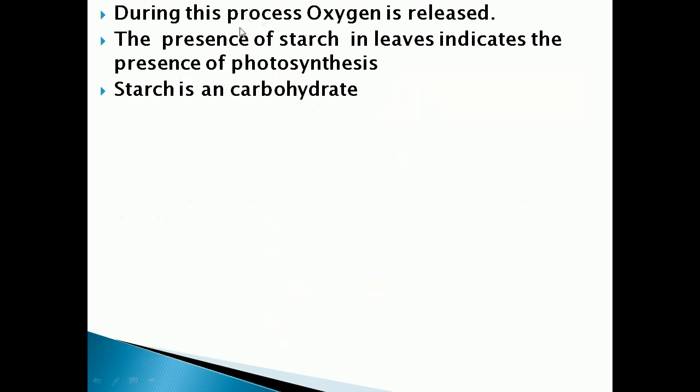So we know that during this process oxygen is released and sugar is formed. The sugar will be used by the plants for their activity, and the remaining sugar will be stored in the form of starch. So the excess sugar is stored as starch. The presence of starch in leaves indicates the presence of photosynthesis. Starch is also a carbohydrate.